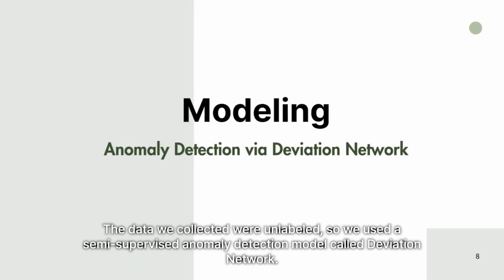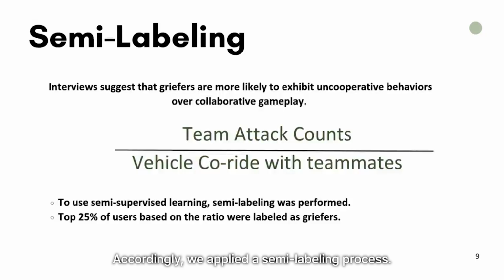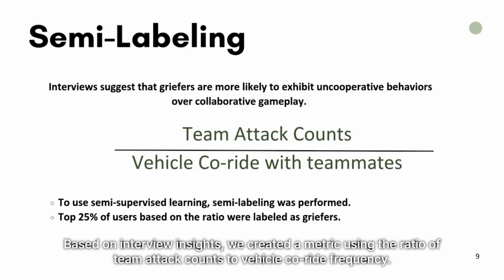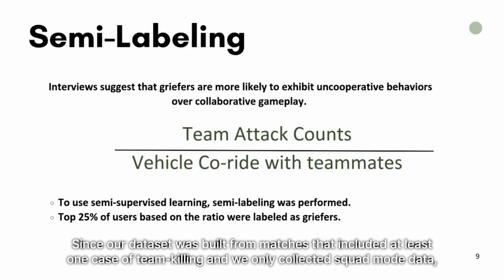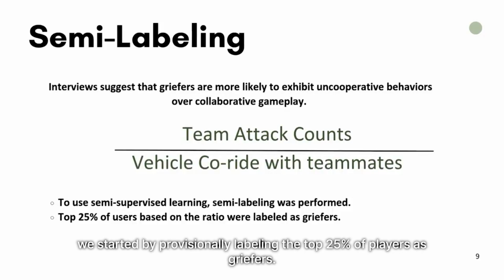The data we collected were unlabeled, so we used a semi-supervised anomaly detection model called deviation network. Accordingly, we applied a semi-labeling process. Based on the interview insights, we created a matrix using the ratio of team attack counts to vehicle co-ride frequency. Since our dataset was built from matches that included at least one case of team killing, we only collected squad mode data. We started by provisionally labeling the top 25% of players as griefers.